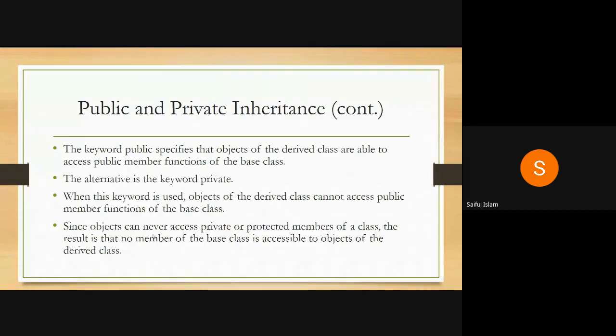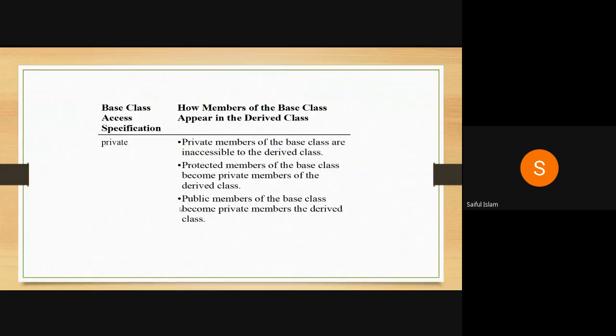Since an object can never access a private or protected member of a class, the result is that no member of the base class is accessible to an object of the derived class. Now, next is how we can say that. Let's take some of it. When you access as private, how do members of a base class appear in a derived class?